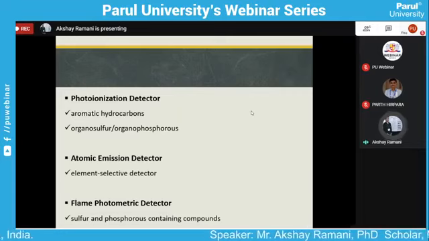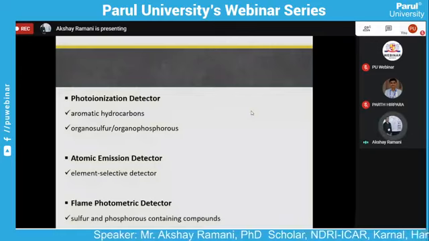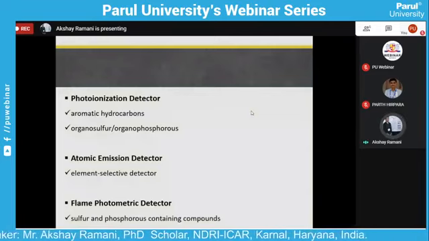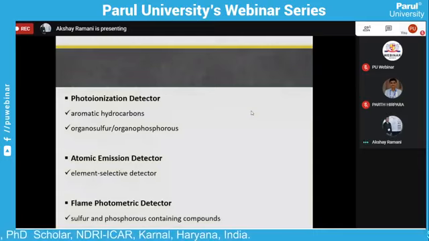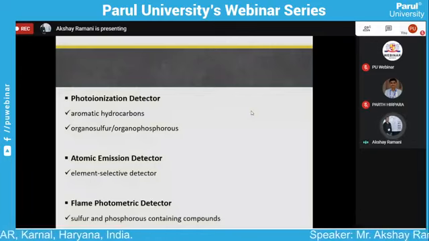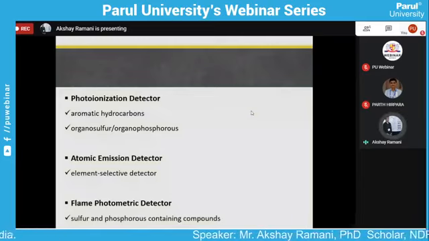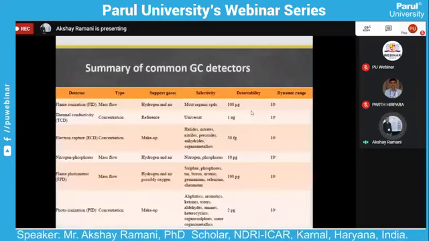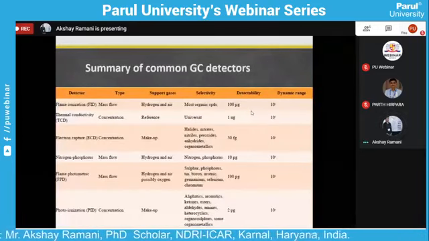Now, some of the common gas chromatography detectors in use. Detectors like the flame ionization detector are generally called mass flow type detectors. The flame ionization detector is mostly used for organic carbon type analytes. Then the thermal conductivity detector is called a universal detector, because any analyte can be measured by it. That's why it's called a universal detector.